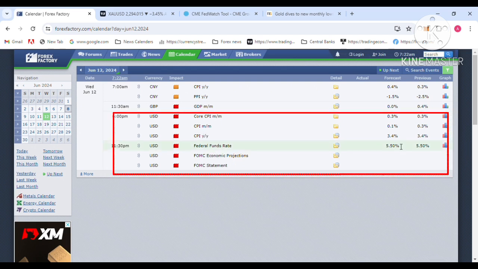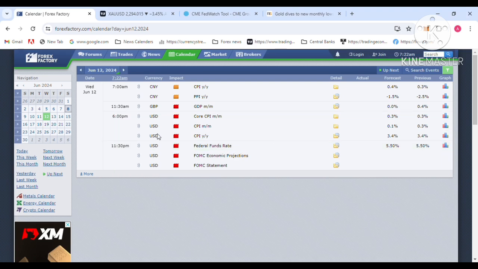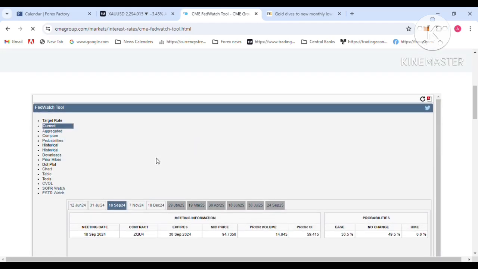Start with the CPI yearly report: 3.4 is the current inflation report, and the forecast is also 3.4. At the FOMC meeting, 5.5 is the Federal Reserve interest rate, and the forecast is to hold the rate at 5.5 next week. The FOMC meeting is a highly volatile economic event, so next week will be a more volatile week for the US dollar and gold.